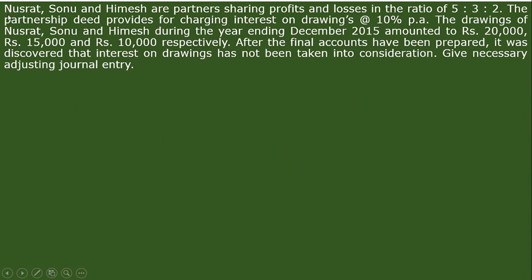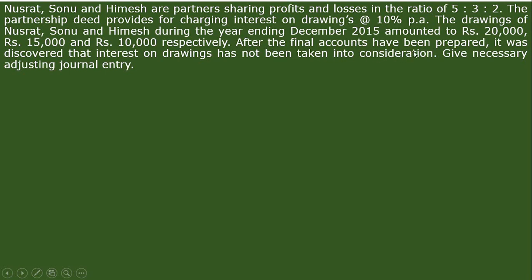The question is: Nusrat, Sonu and Himesh are partners sharing profits and losses in the ratio of 5:3:2. The partnership deed provides for charging interest on drawings at the rate of 10% per annum. The drawings of Nusrat, Sonu and Himesh during the year ending December 2015 amounted to rupees 20,000, 15,000 and 10,000 respectively.